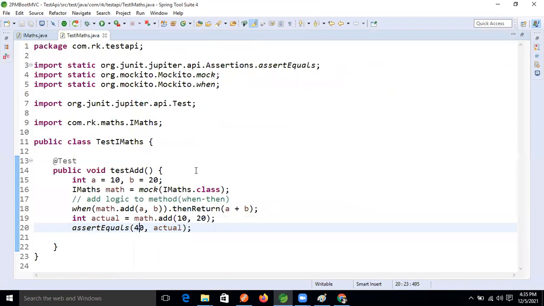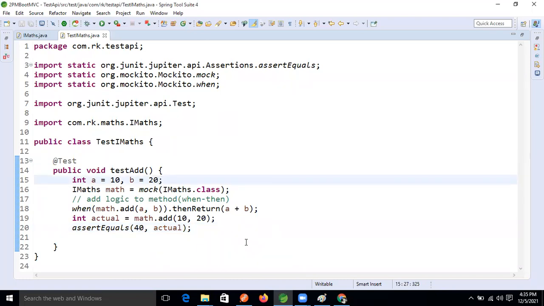Whatever my confusion is, I just want to think about that one. This one is a mock, and we are getting the actual value.